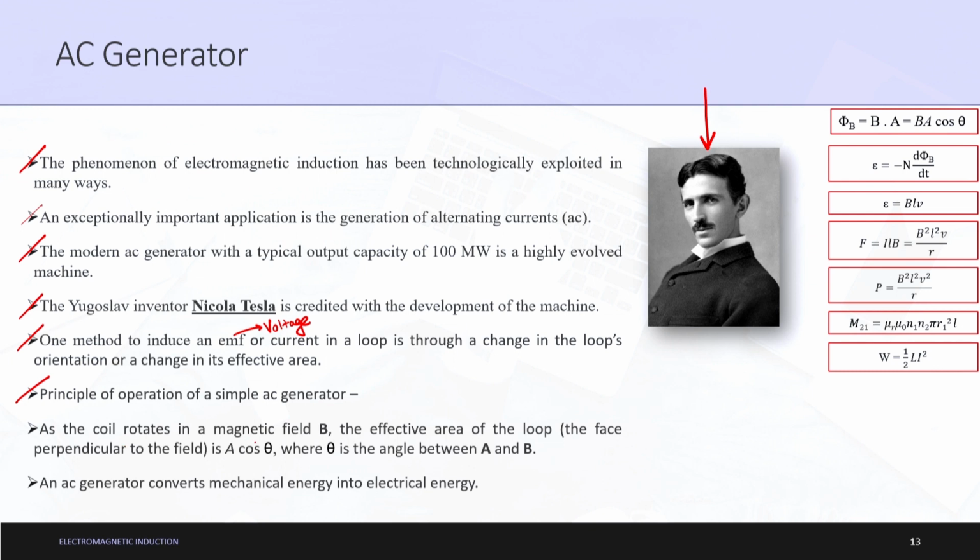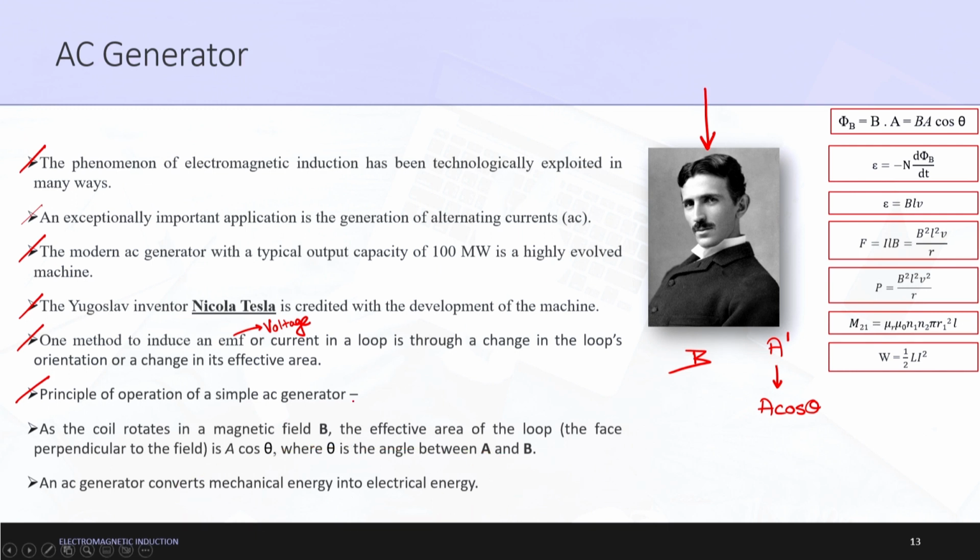As the coil rotates in a magnetic field B, the effective area of the loop is involved. Let us say the effective area is A dash. If the complete area is A and A dash is the effective area we are talking about, then that value, please understand this line, is the effective area of the loop, that is, the face perpendicular to the field. The face perpendicular to the field is A cos theta, where theta is the angle between A and B. So, an AC generator converts mechanical energy into electrical energy.